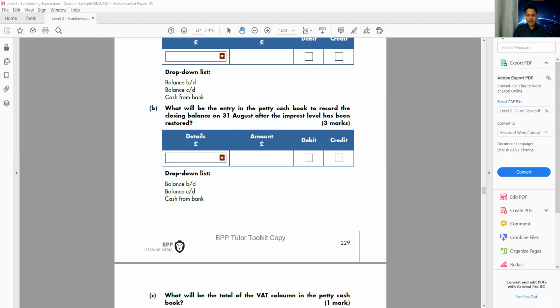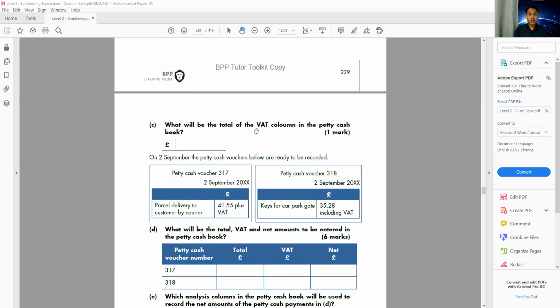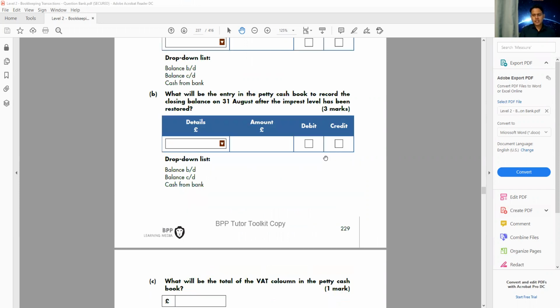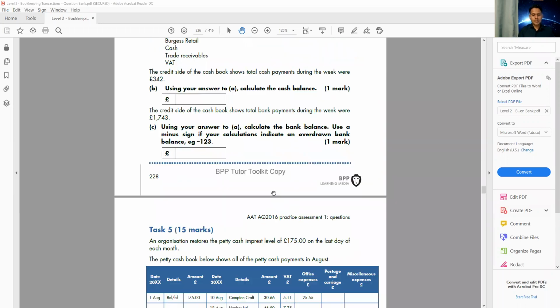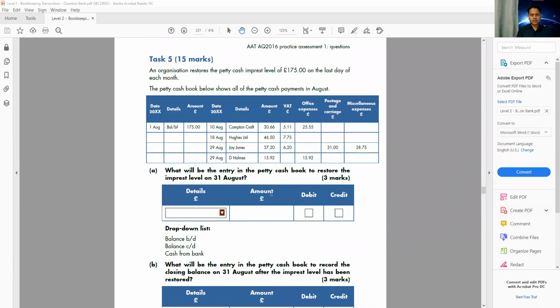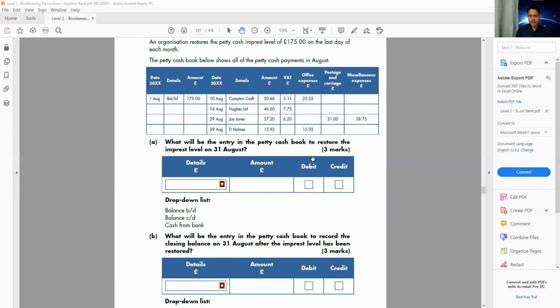All right, so let's move on. The next one, it says, what will be the total of the VAT column in the petty cash book? It's a very simple question. We just need to add the VAT. So let's find it out. How much is the VAT column on the petty cash book? So we have the VAT 5.11, 7.75, 6.20.